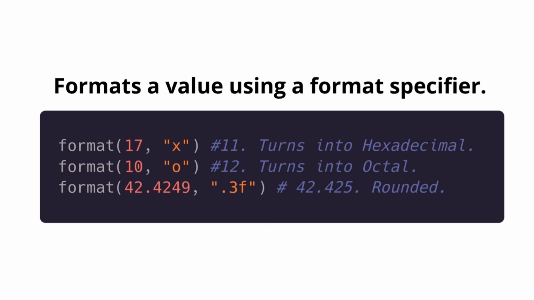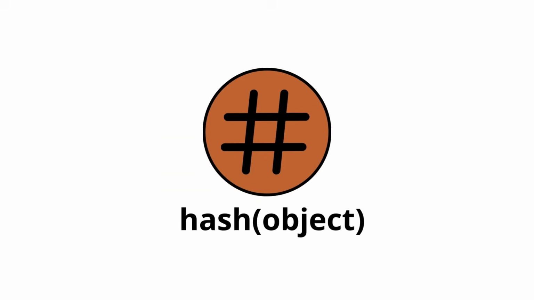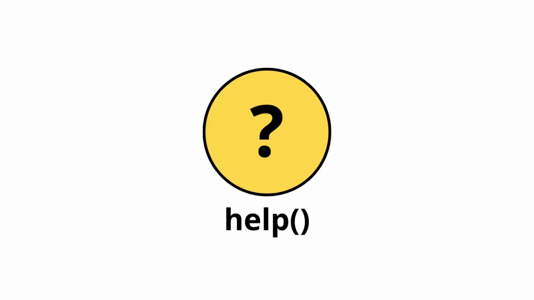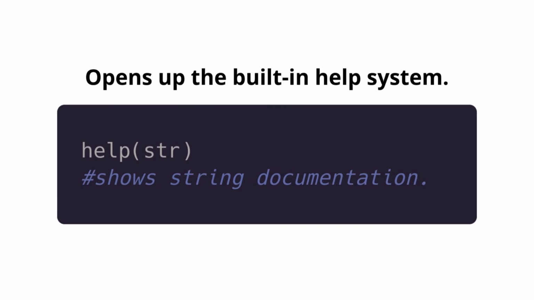And if we set the number and f, it will be rounded to the number of decimals that we've specified. Hash returns the hash value of the object. Okay, do you remember breakpoint? Well, we have a very similar function, help, which opens up the built-in help system. On this line, because I've passed a str, or a string, as argument, it will show the string documentation.